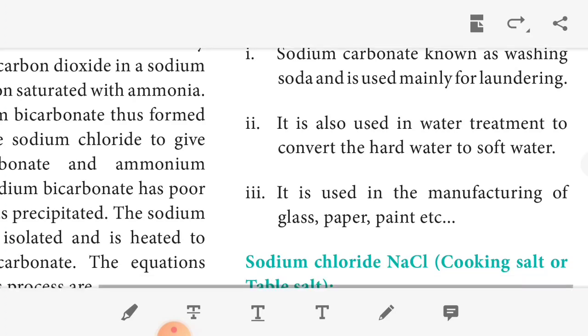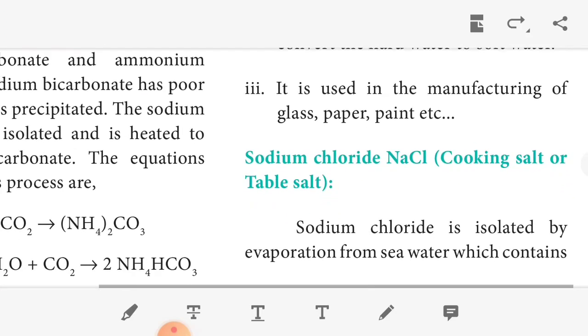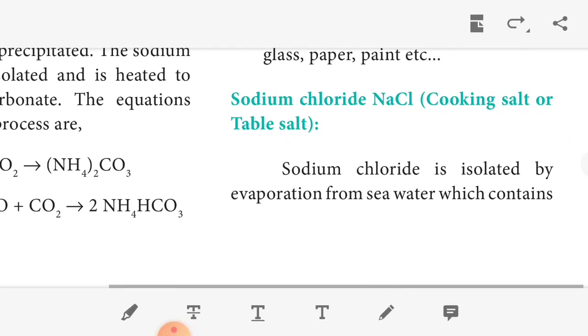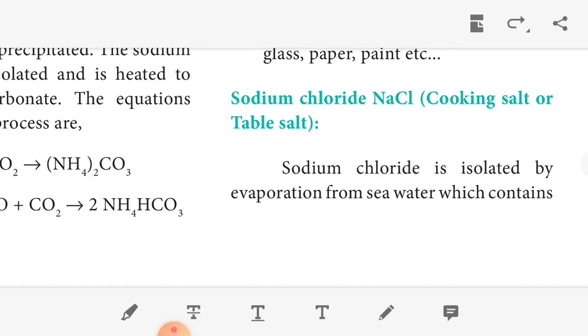Another important compound of alkali metals is sodium chloride. The formula of sodium chloride you know very well, NaCl. It is also called cooking salt or table salt. Sodium chloride is isolated by evaporation from seawater. We know how to get the salt in this process.